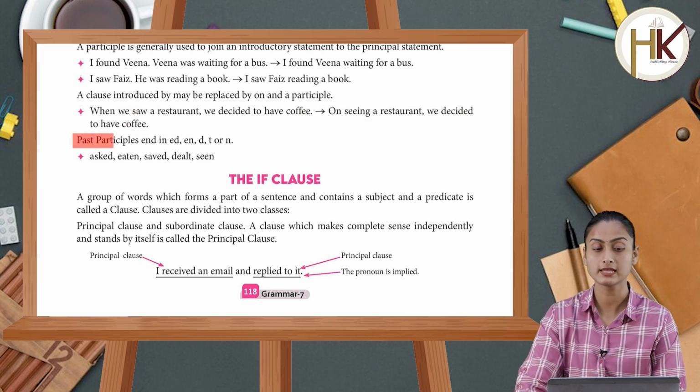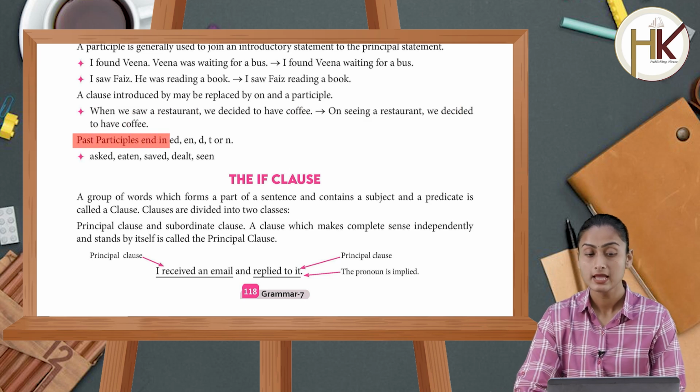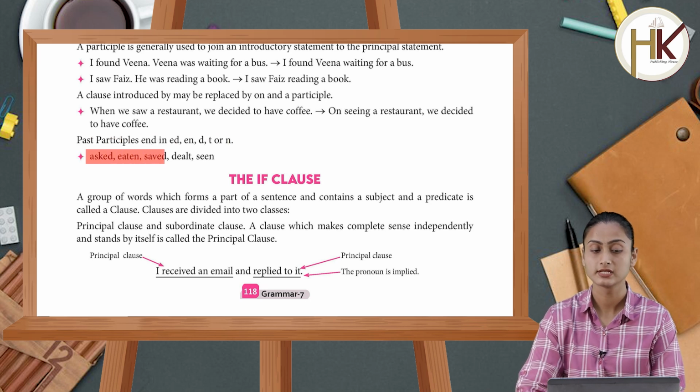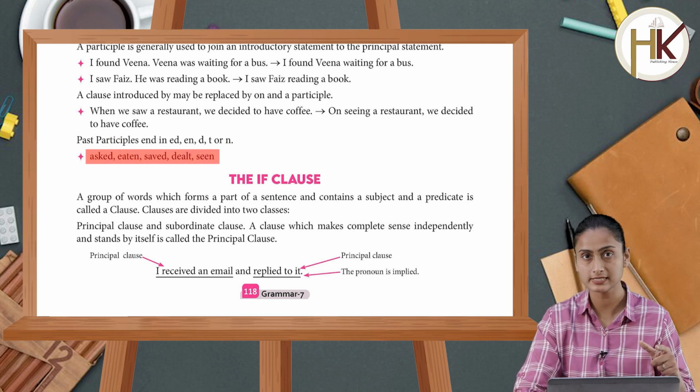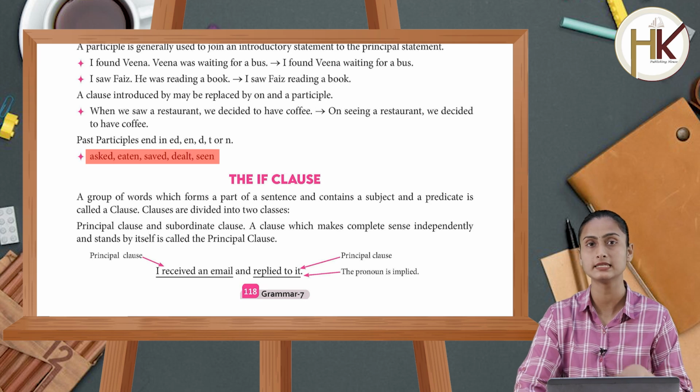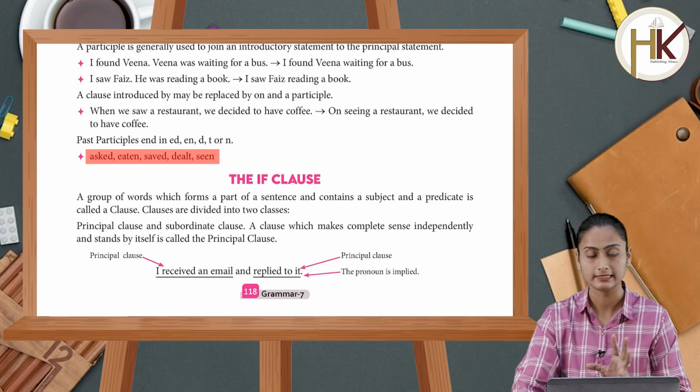Past participles end in ed, en, d, t or n. Asked, eaten, saved, dealt, seen. तो जितने participles आप देखोगे उसमें आपको ending में ed, en, d, t या फिर n दिखाई देगा.